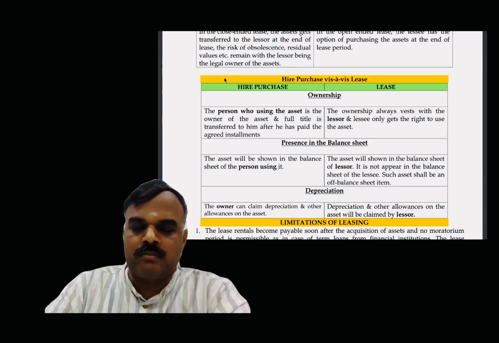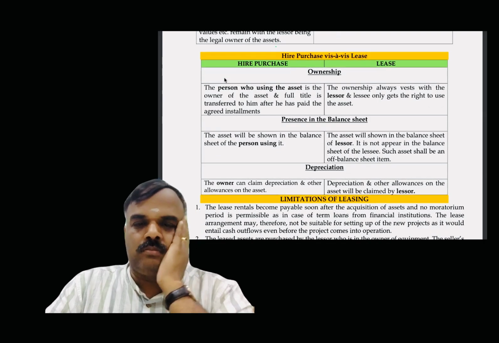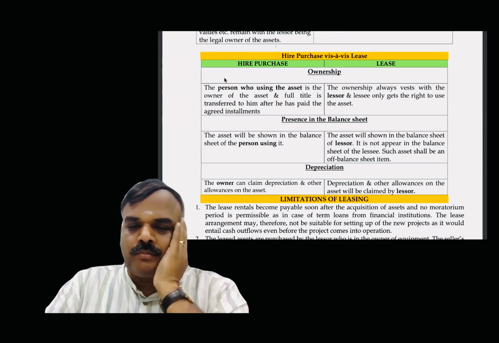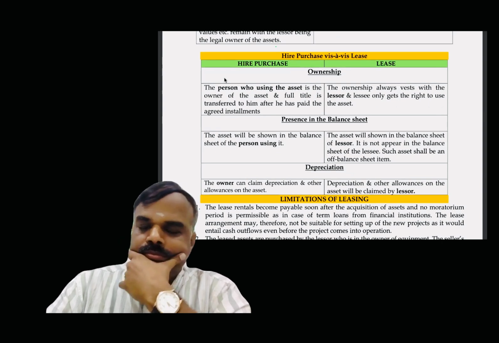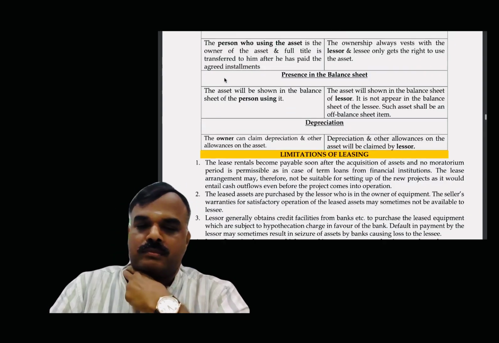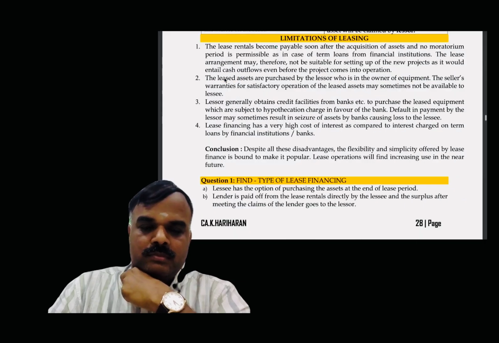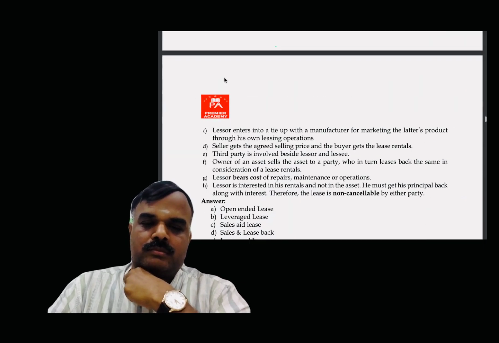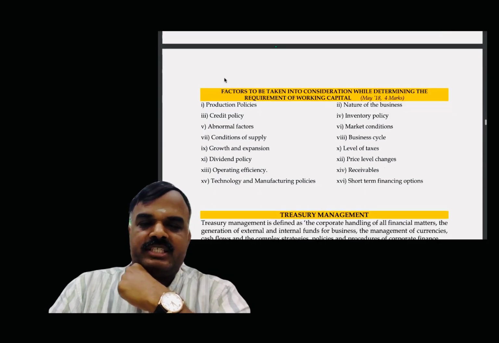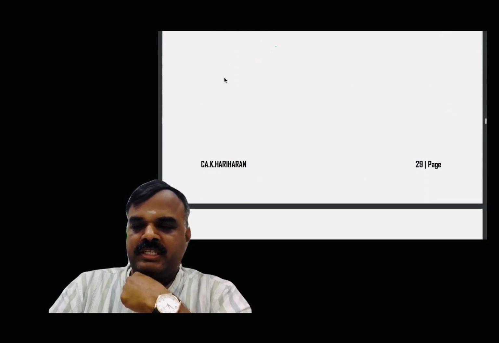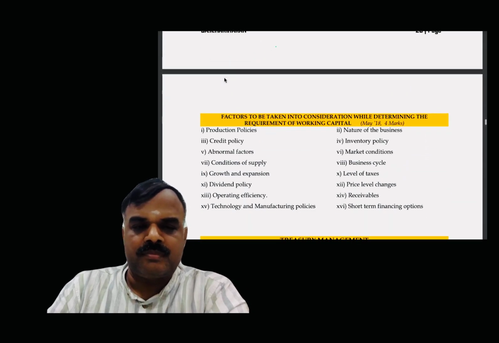Depreciation. In hire purchase, the owner can claim depreciation and other allowances on the asset. In lease, depreciation and other allowances on the asset will be claimed by the lessor. If interested, okay, sir. Yes, sir.